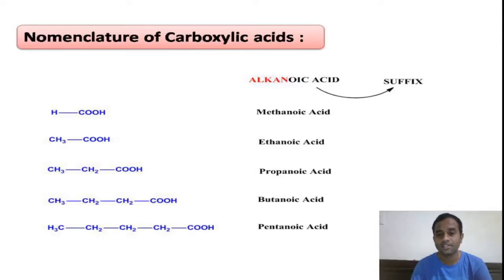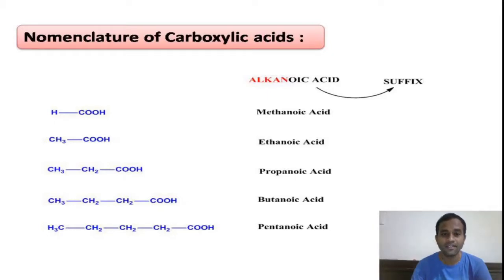So carboxylic acids can be named as alkanoic acid. Alk indicates the number of carbons. Oic acid is the secondary suffix for carboxylic acids, right? If you look at the examples, the first example has only one carbon, therefore methanoic acid. In the second example it has two carbons, that means ethanoic acid.